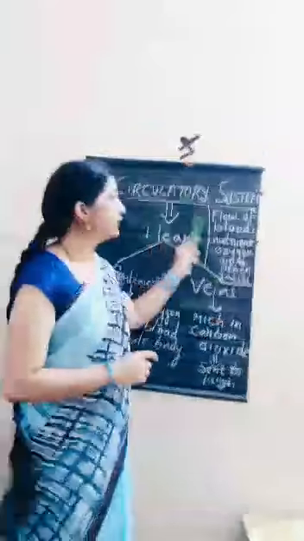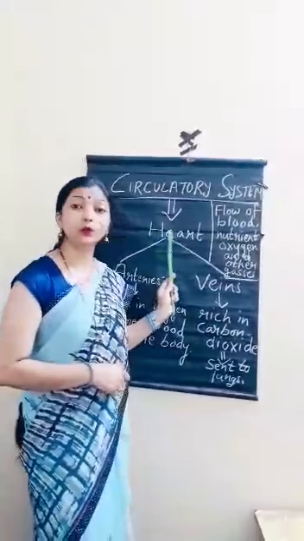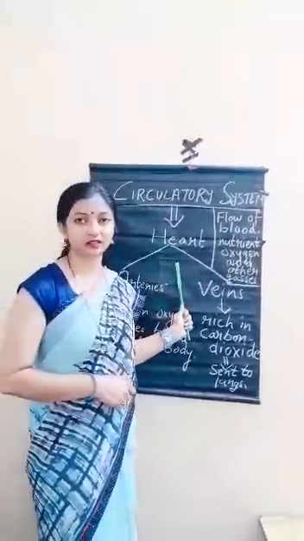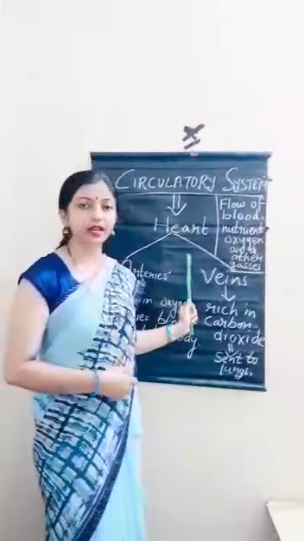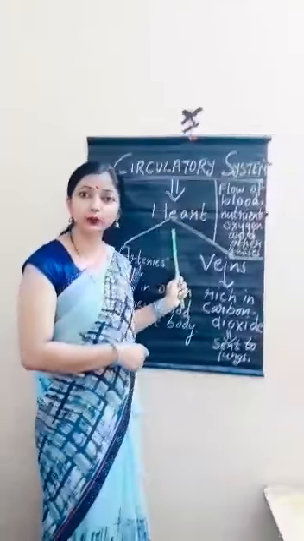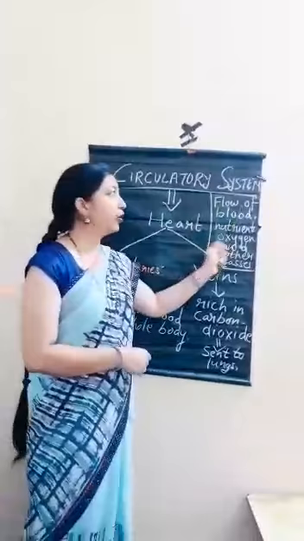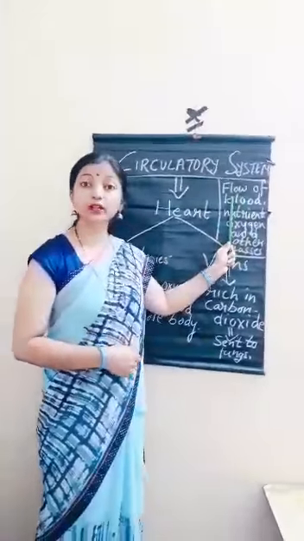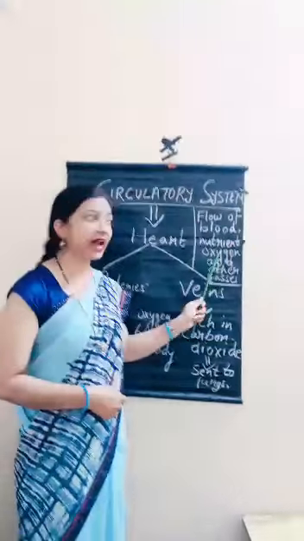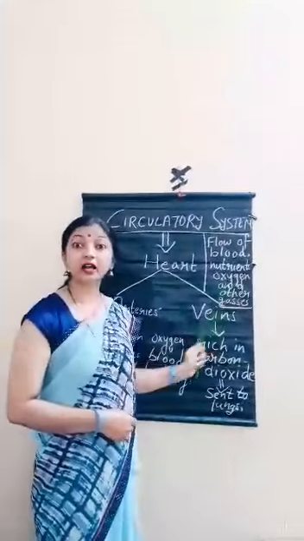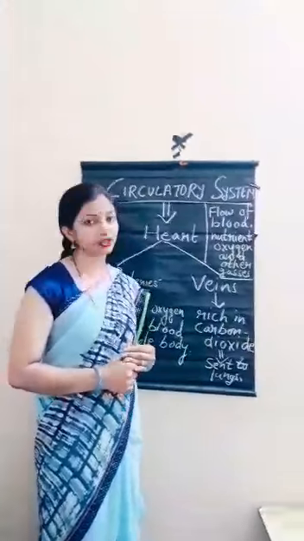Okay. The circulatory system is that organ system which deals with our heart. The heart is an important organ of our circulatory system. And what does our heart do? It helps in the circulation, or the flow, of, most importantly, blood, nutrients, oxygen and other gases in our body, which is very important for the normal functioning of our body.